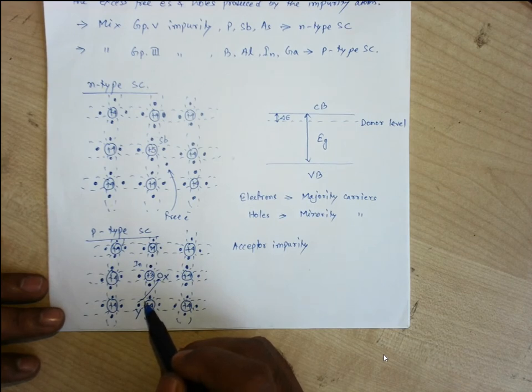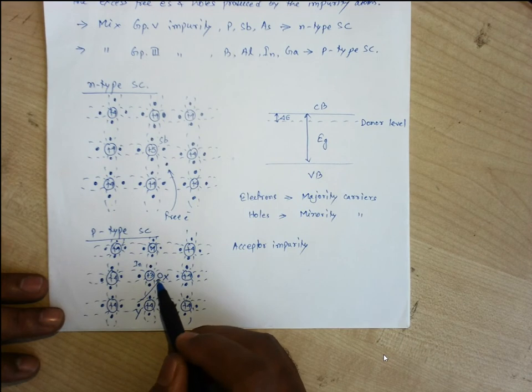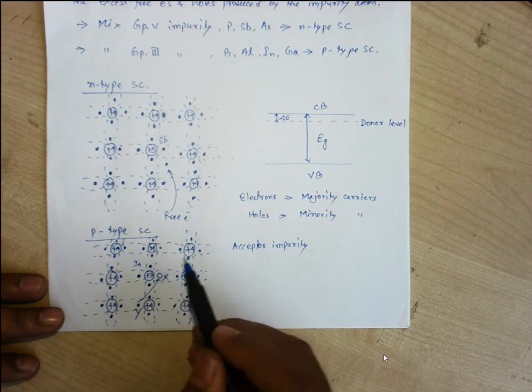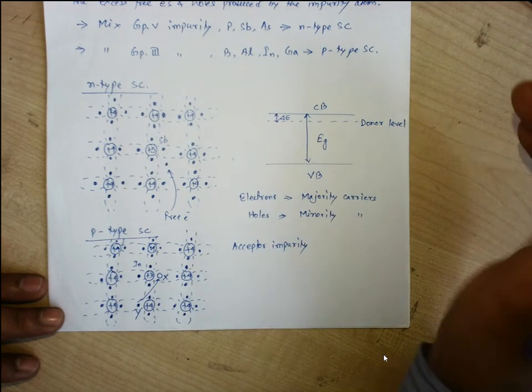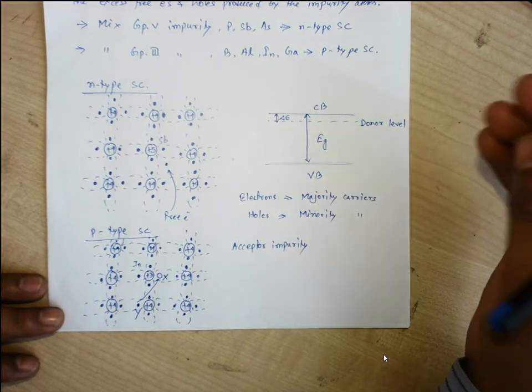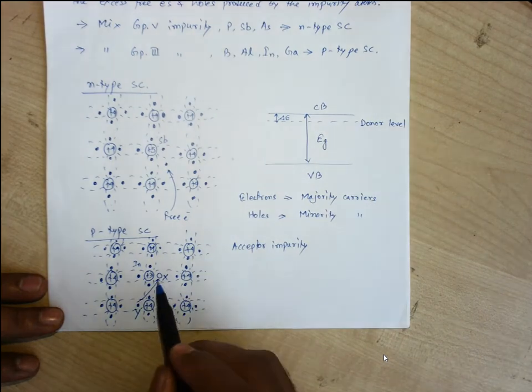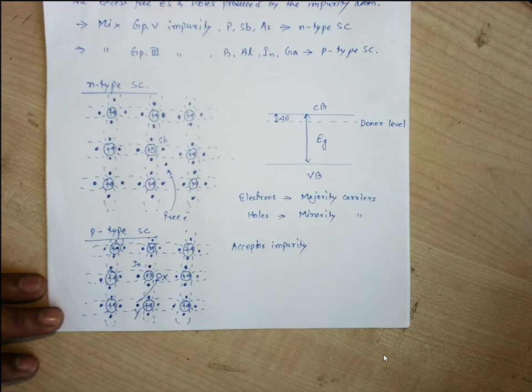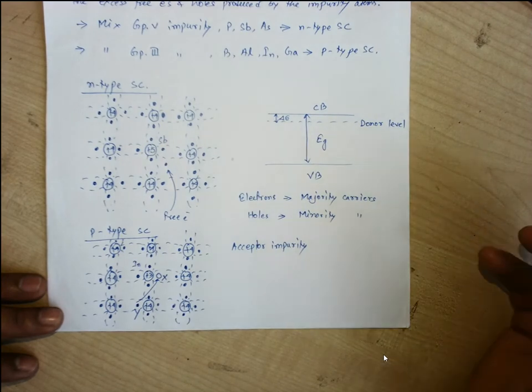In the p-type semiconductor, the current is due to the electrons only. But as we have a vacant place where an electron can go, conventionally we say that when this vacant place is filled by an electron, at the place of that electron another vacant place is created.